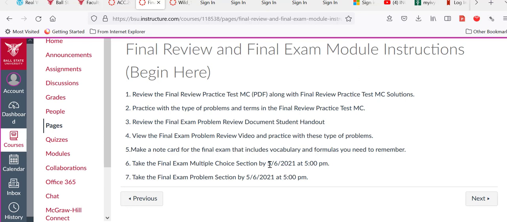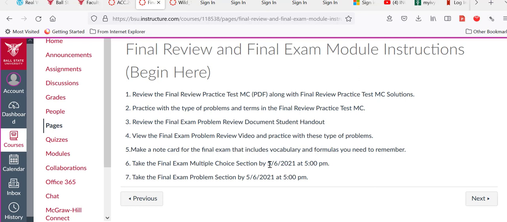Now, the reason it's Friday at 5 p.m. is because this is finals week and the term ends on Friday, May the 6th. Once the term ends, you will not have access to Canvas. And I did not want to have anybody with an issue unable to access the final exam. So, therefore, the final exam is going to be due at 5 p.m. on Friday. If you have any issues or problems, let me know.